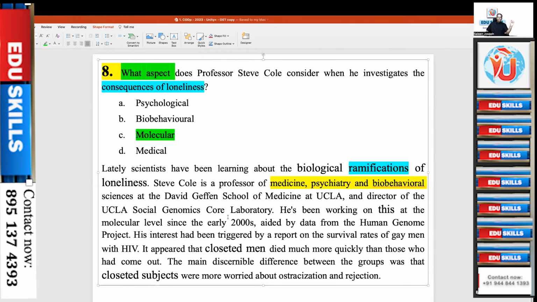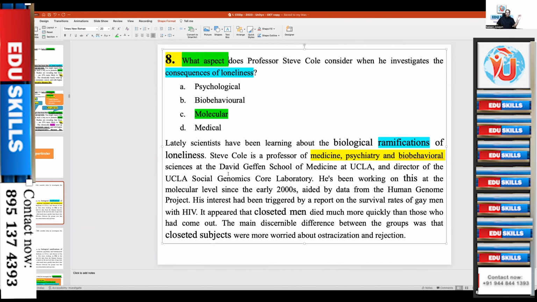And director of the UCLA, see, as I said, whatever is between the subject complements, you can just ignore. All these things you can ignore if you want, so that you can save time. He has been working on this at the molecular level. What is this? On these departments, on molecular level aspect. Did you get me? Working on this.